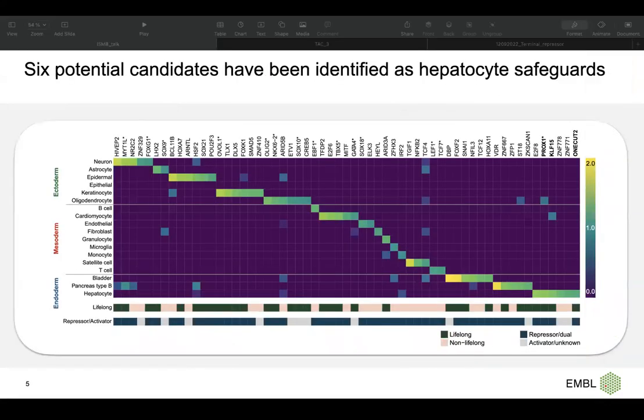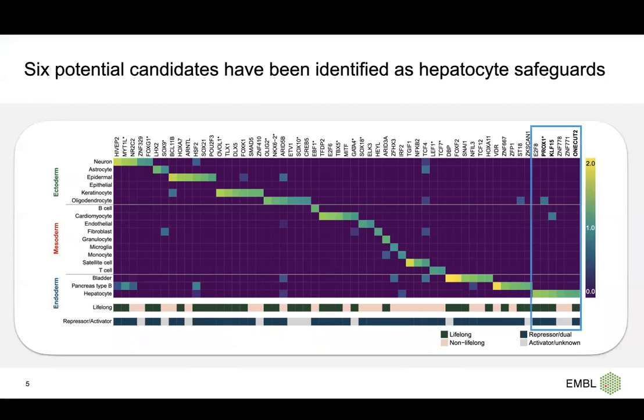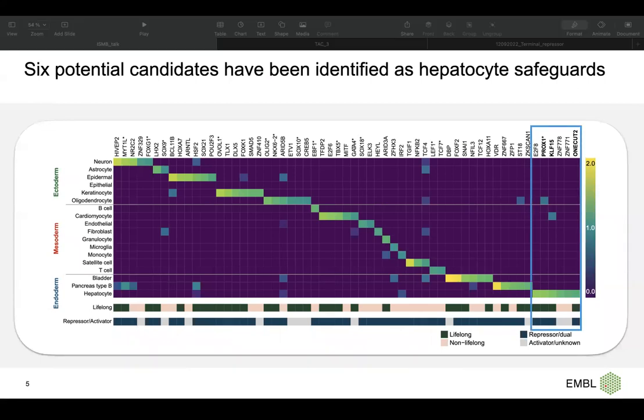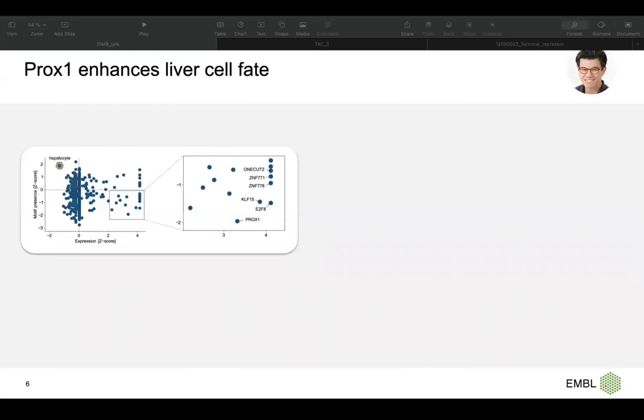This is the general approach, so we can apply it to other cell types, not only neurons. You can see here we are working with 18 cell types from all the germ layers. Here we can focus more on one of the cell types. Because we already know about the neurons, we focus more on another germ layer, and more specifically on hepatocytes here. We have 6 candidates for hepatocyte.